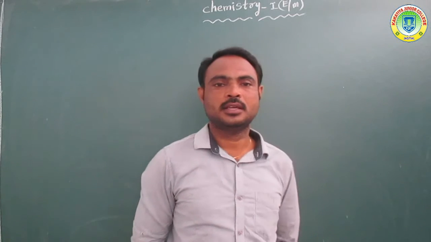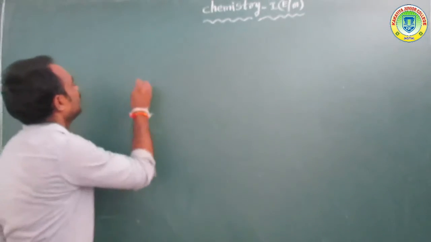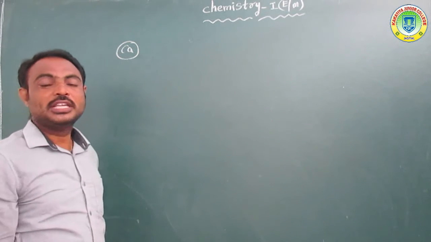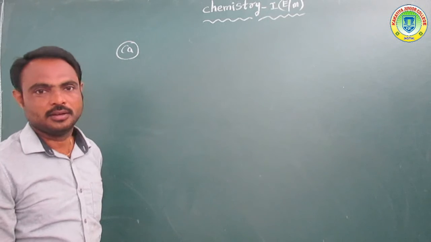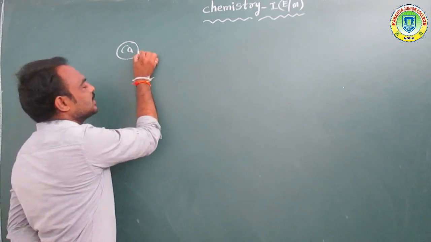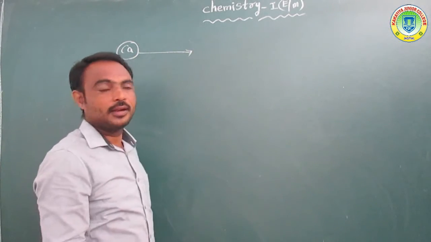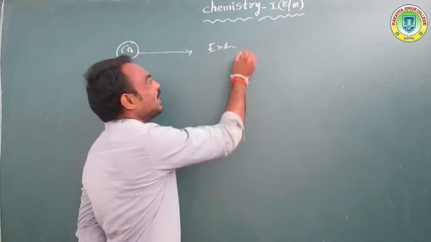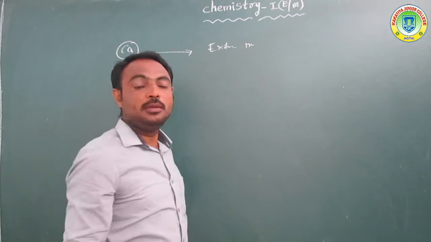Okay, antacids. Now today's topic: uses of calcium metal. What is the use of calcium metal? Mainly it is used to extract the metals, okay, in metallurgy.